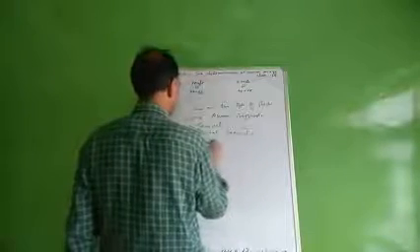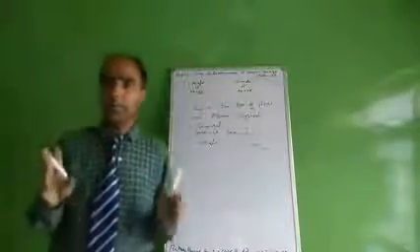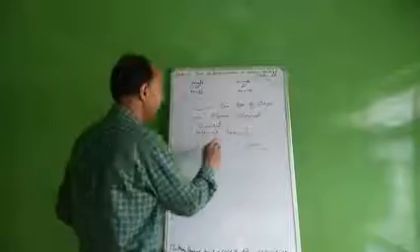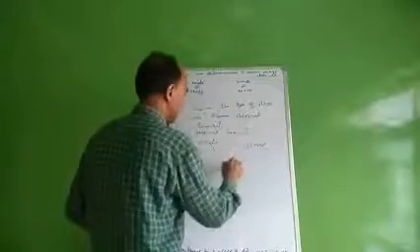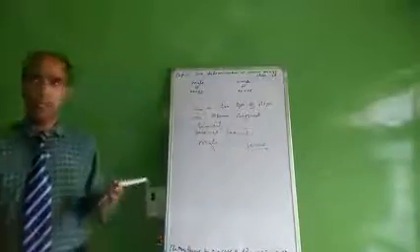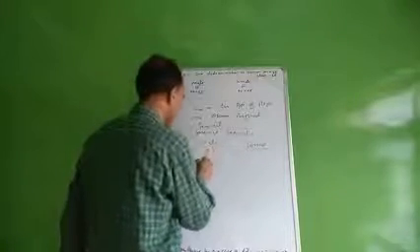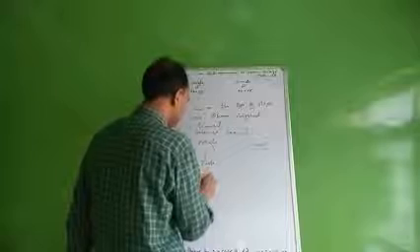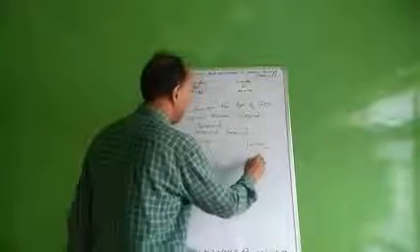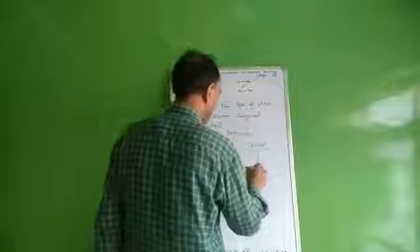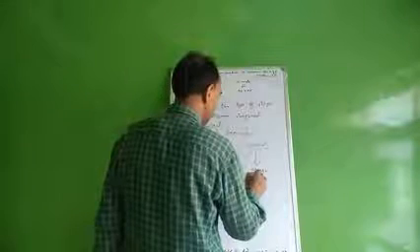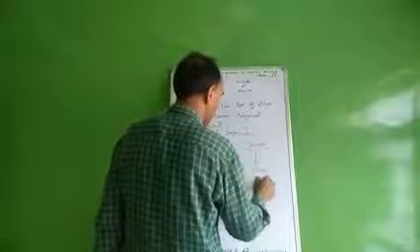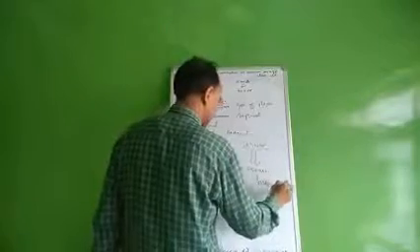Sexual reproduction involves the union of male and female gametes. Here the male organ, the testes, produces sperms and the female organ, the ovaries, produces ova or eggs.